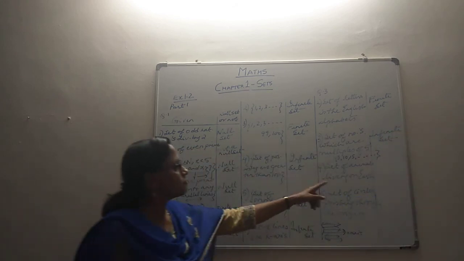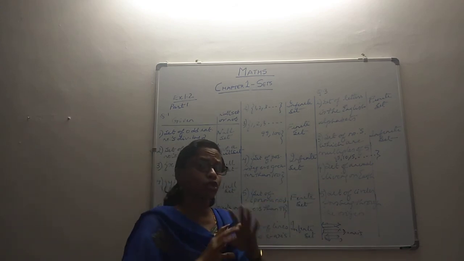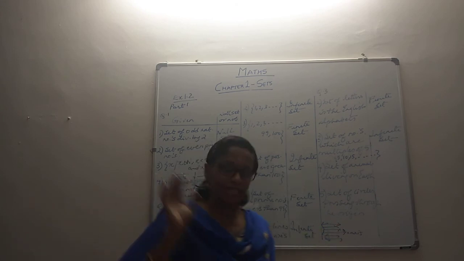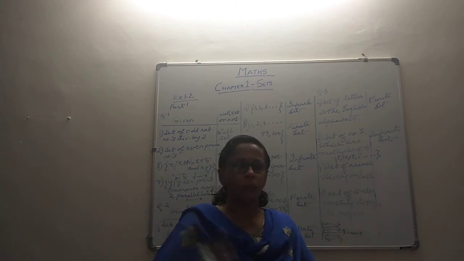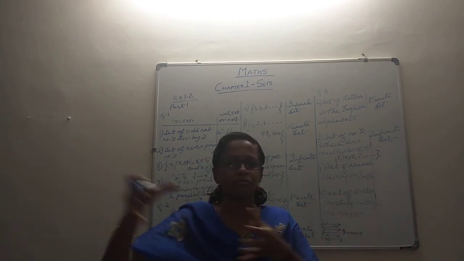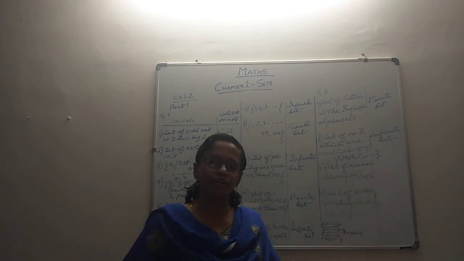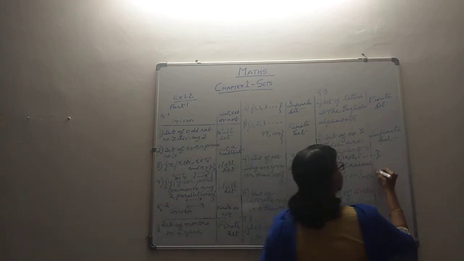Then the set of animals living on earth. Though it's a wide and broad collection, with a lot of animals, it is finite because our biologists have taken lots of effort to list all the elements and put them into various groups, categories and classifications. That is why this becomes a finite set.